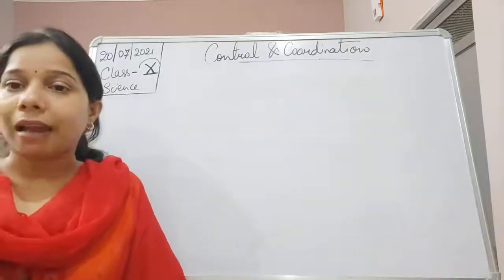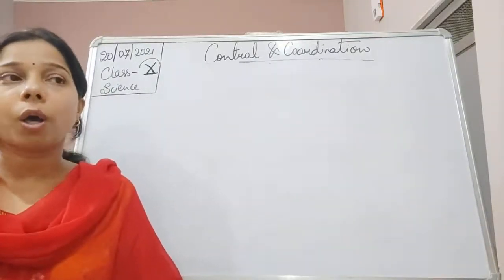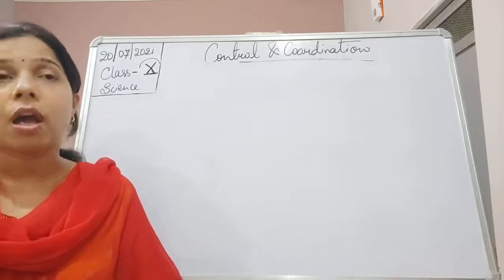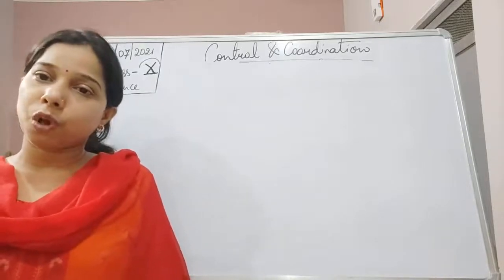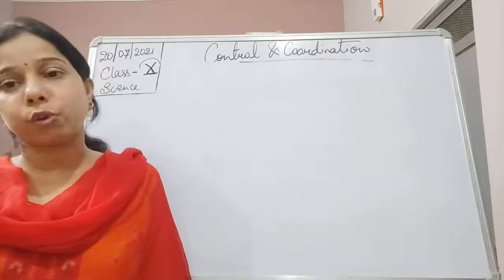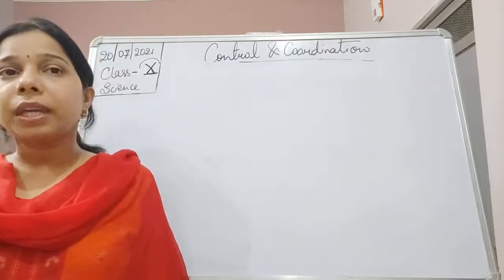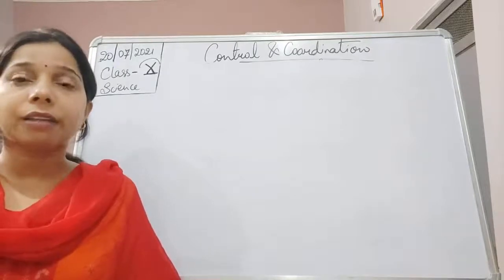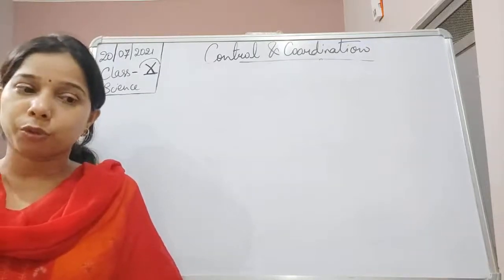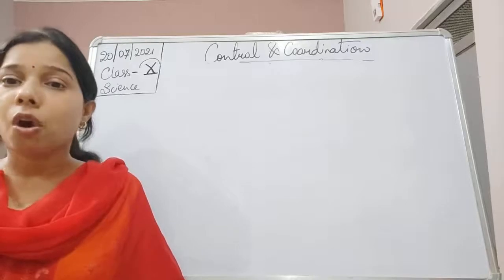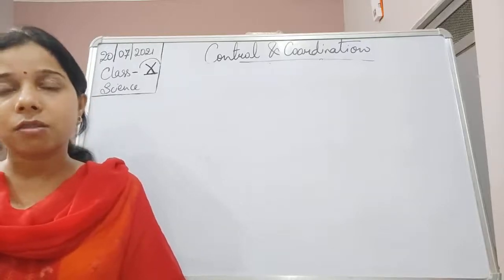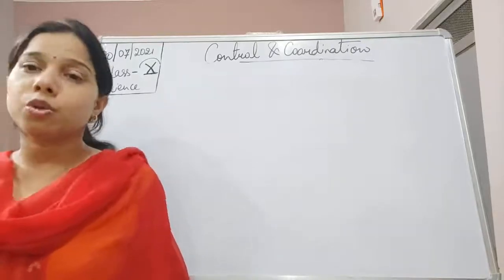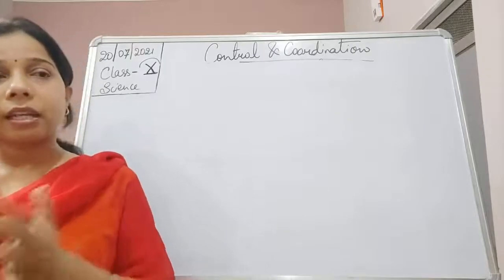The pituitary gland releases a very important hormone called growth hormone, which is responsible for the growth of the person. If the pituitary gland releases a lot of growth hormone, then the person will be tall, and if it releases less, the person will be dwarf.